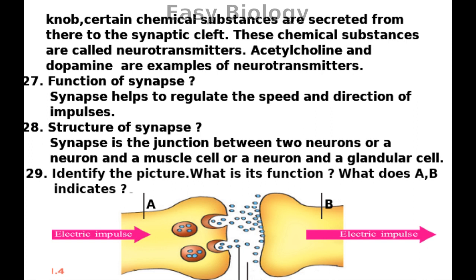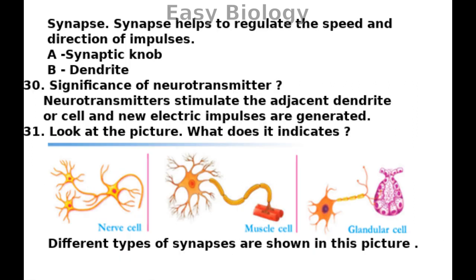Structure of synapse. Synapse is the junction between two neurons, or a neuron and a muscle cell, or a neuron and a glandular cell. Identify the picture. What is its function? What does AB indicate? Answer: synapse. Synapse helps to regulate the speed and direction of impulses. A. Synaptic knob. B. Dendrite.